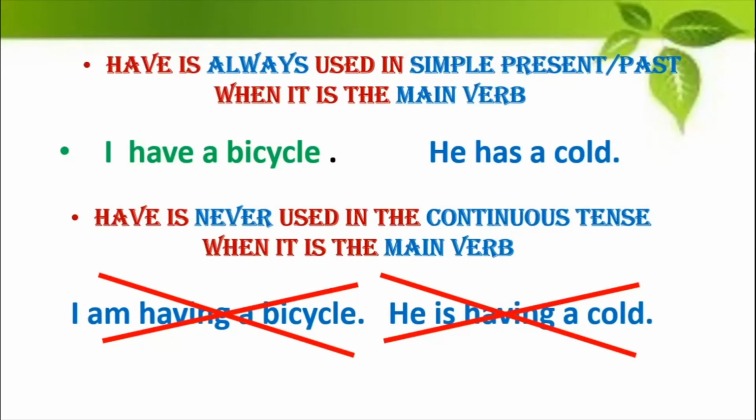Many of us do this, many of us say this, I am having a cold. She is having a cold. Okay, see, instead of saying she is not feeling well or she has a cold, we always say she is having a cold. So that is a very wrong way of using the verb have when it is the main verb. Let us look at one more rule before we sign off for today and we finish this interesting lesson based on have.